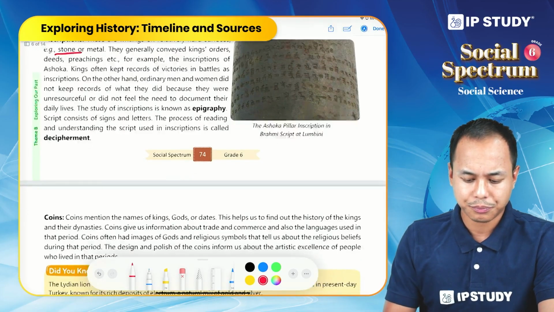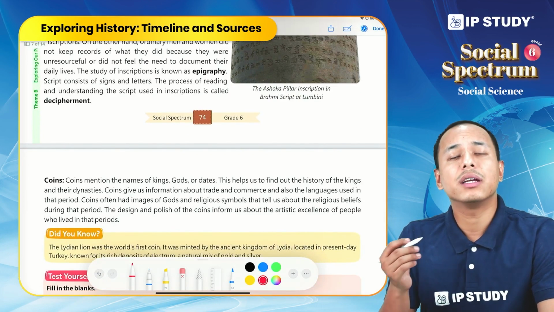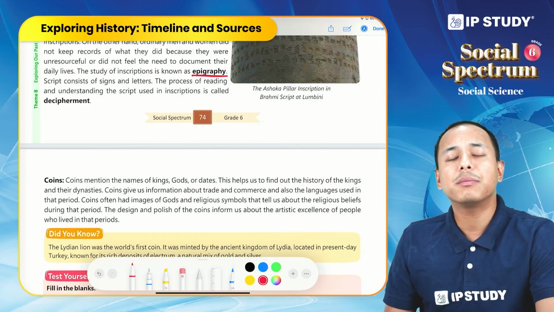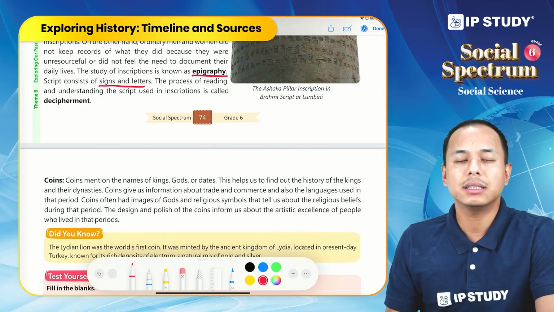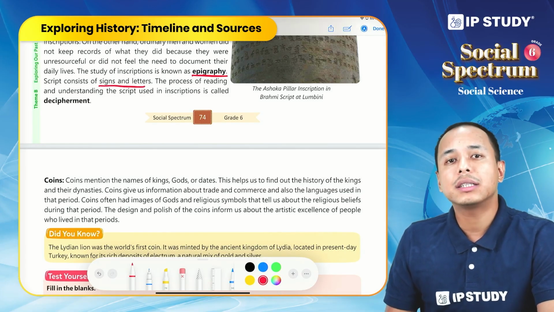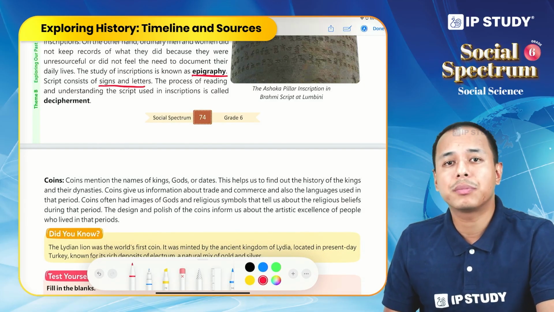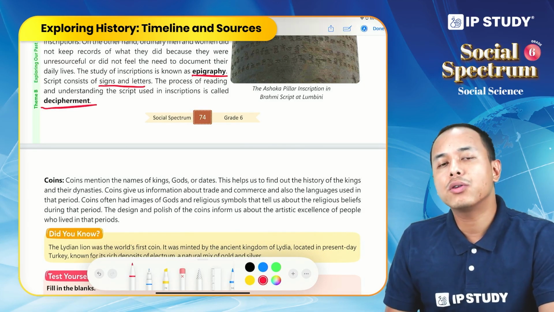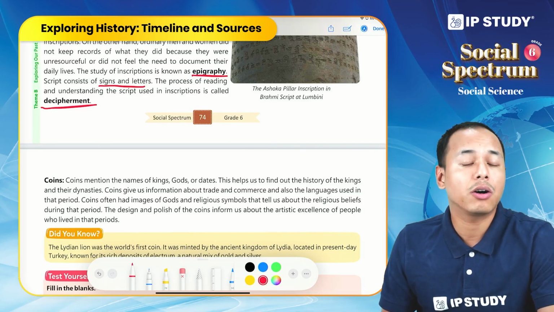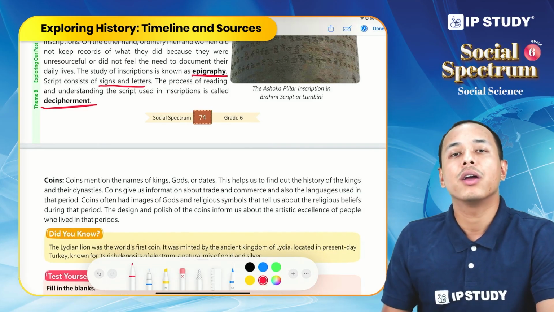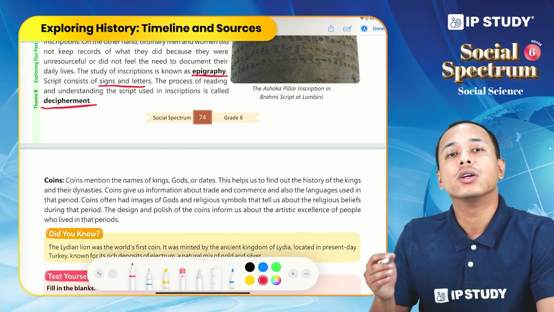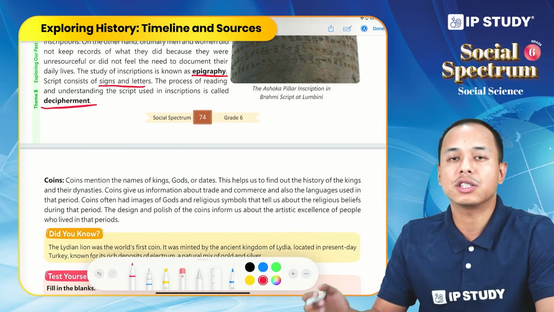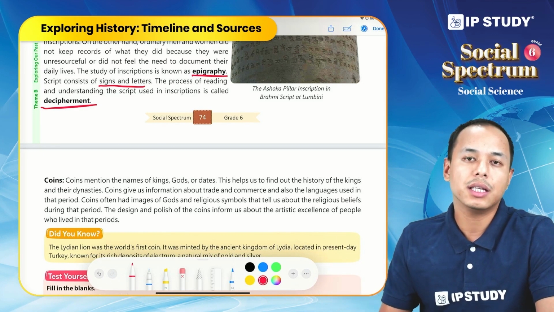Now, the study of inscriptions is called epigraphy. There is a script, which has signs and letters, and the process of understanding the script is called decipherment, because we do not know the old or ancient script or letters, so we have to decipher it. Once we decipher it, only then can we understand what is written in the inscription or the information hidden in it.